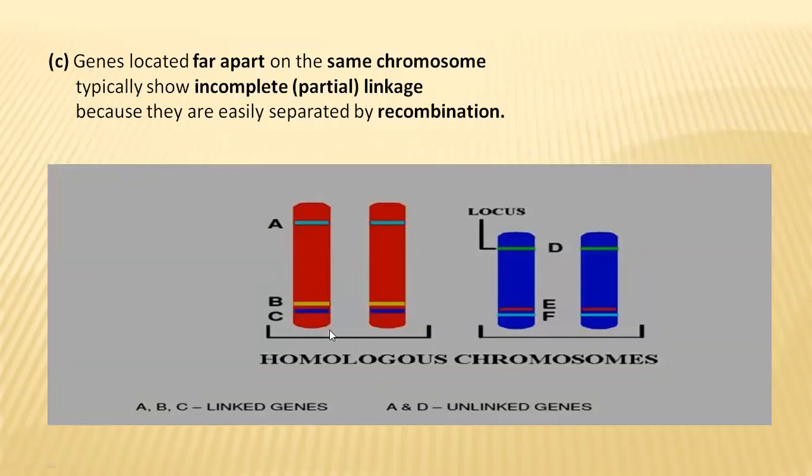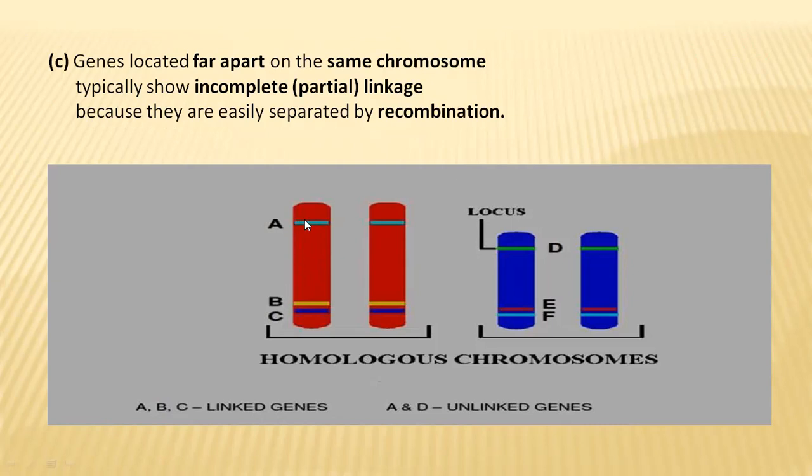And here in this slide, as we all know, we are diploid organisms. For each character, two chromosomes will be there, two genes will be there, on the two chromosomes of the pair. Here we are seeing A, B, C genes.